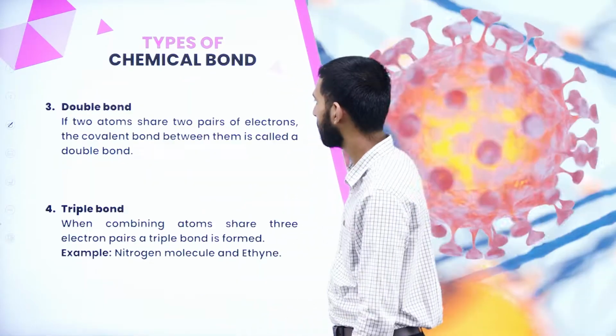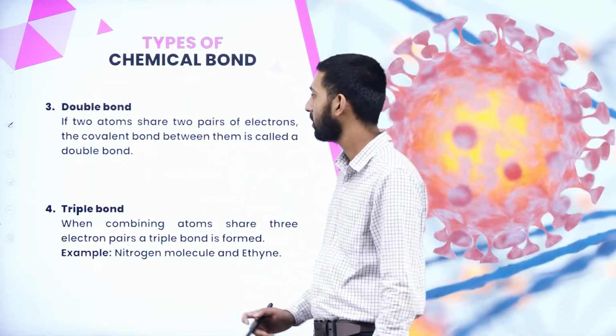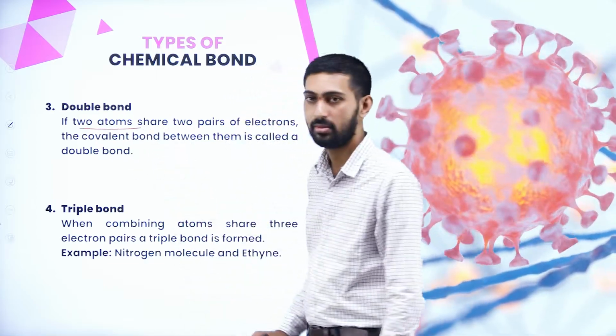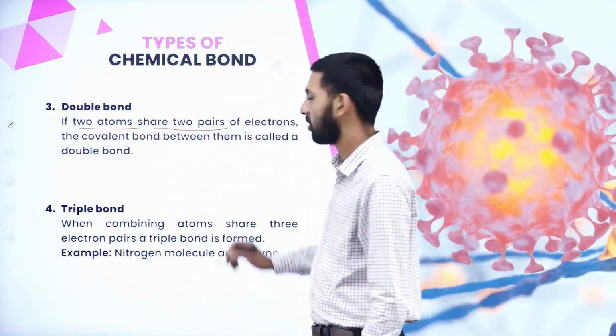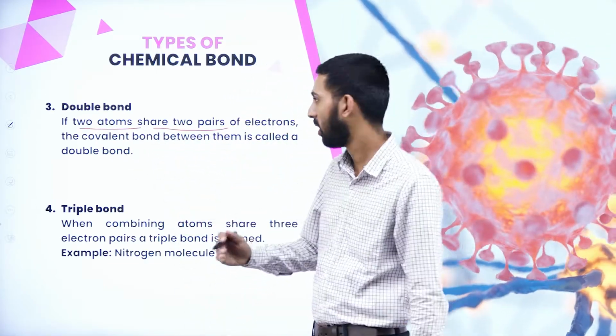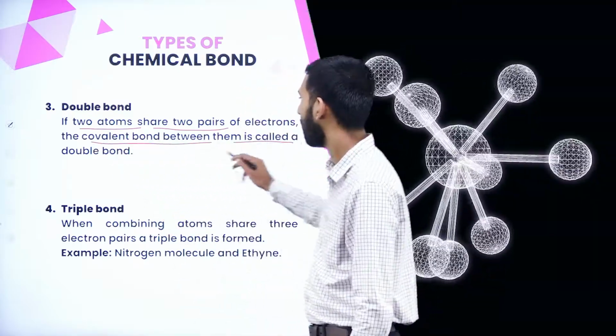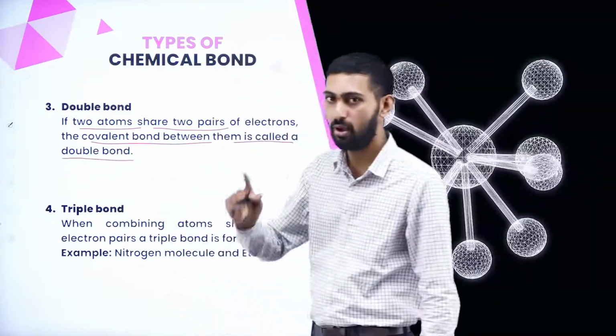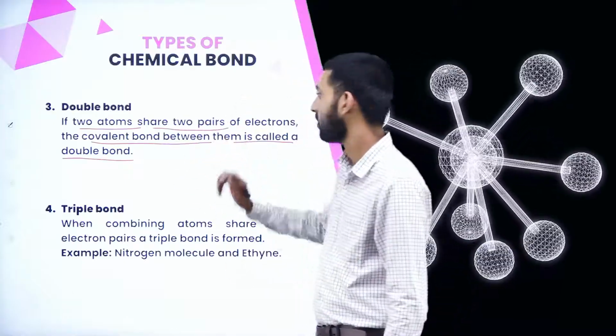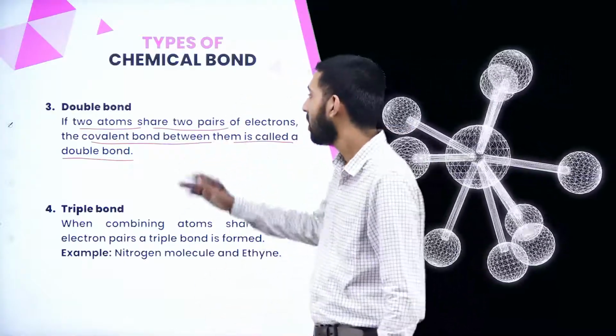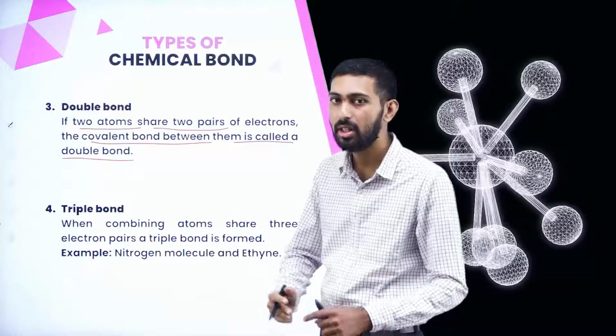Next thing is double bond. Double bond means if 2 atoms share 2 pairs of electrons, the covalent bond between them is called a double bond.